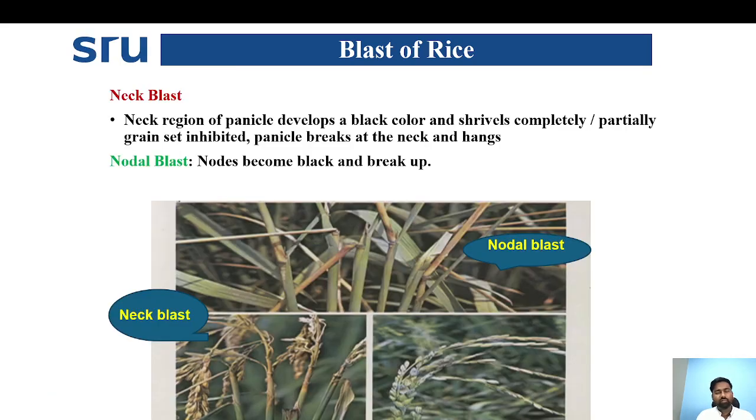Coming to other symptoms like neck blast, the neck region of the panicle develops a black color and shrivels completely or partially. The grains may be inhibited, and the panicle breaks at the neck and hangs down from the main stem. Neck blast causes severe losses in paddy because once the neck or panicle is infected, there is no development of the panicle, or there are chaffy or unfilled grains due to lack of supply of photosynthates like sugars and carbohydrates from the leaves to the developing panicle. Coming to nodal blast, the nodes become black and break up. Sometimes lodging also occurs.